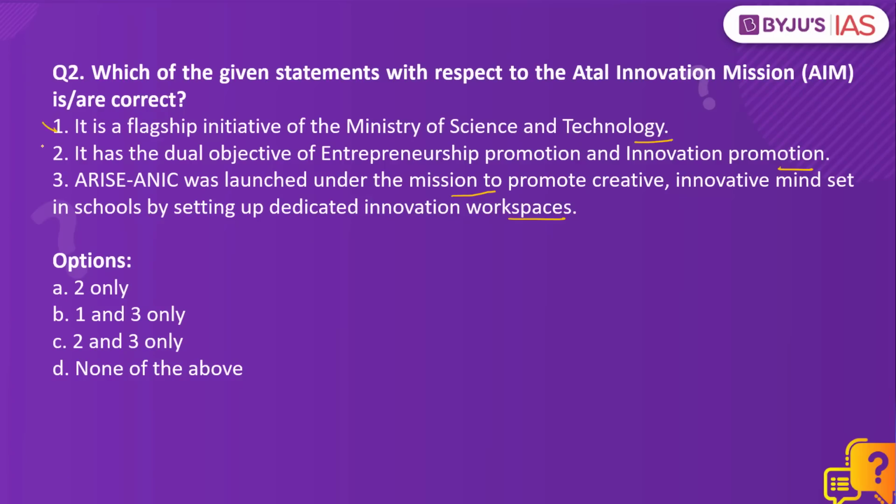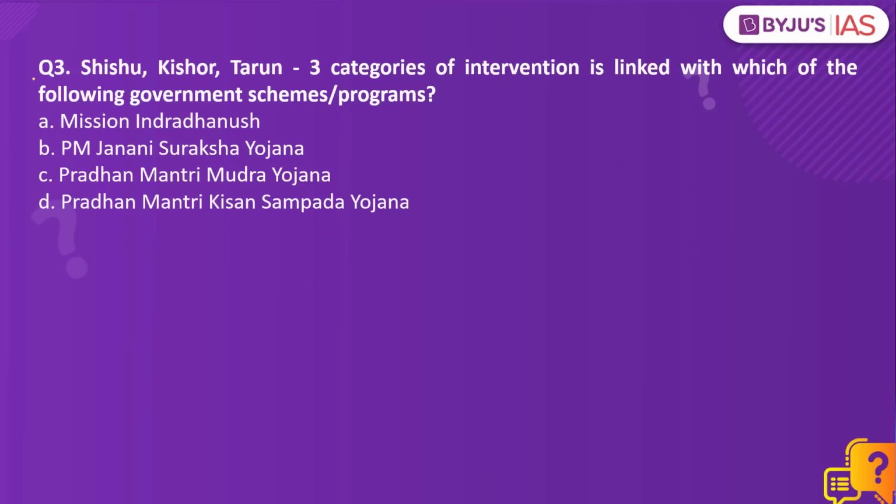Statement number 1 would be incorrect because it is an initiative of the Niti Aayog. Statement number 2, as we discussed, is correct. Its objective is entrepreneurship promotion as well as innovation promotion. Statement number 3 is incorrect because Arise ANIC was launched under Atal Innovation Mission to promote innovation in a phased manner in the MSME sector. Its aim was to improve research capabilities in the startup and MSME ecosystems and not in schools. Therefore, the right answer to this question would be option A, 2 only. Moving on to question number 3.